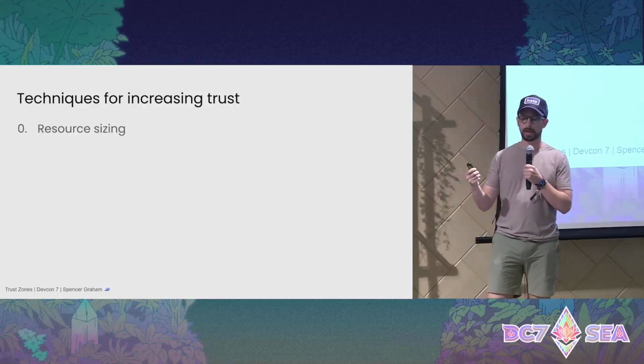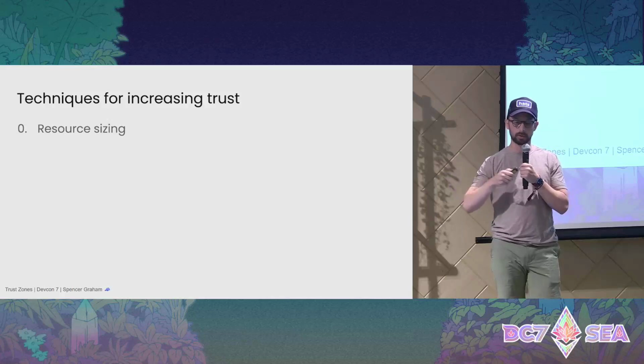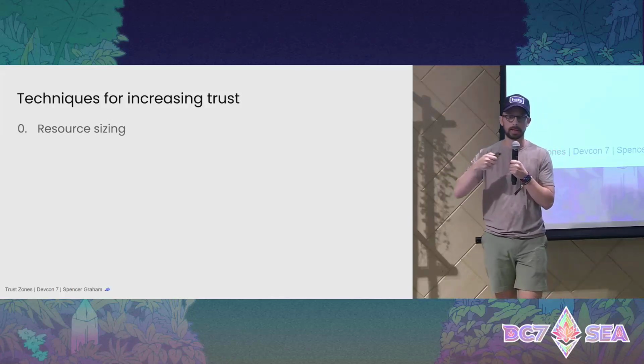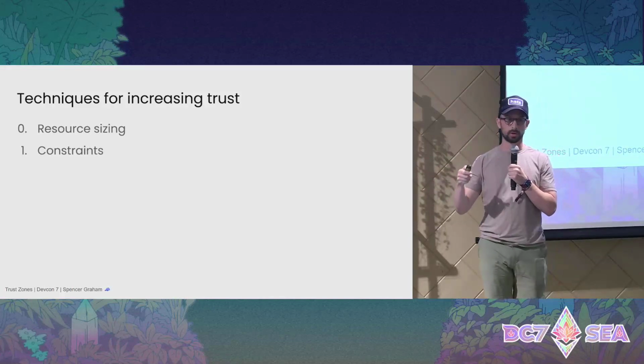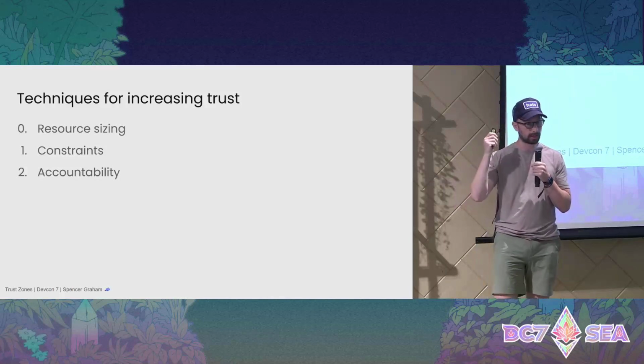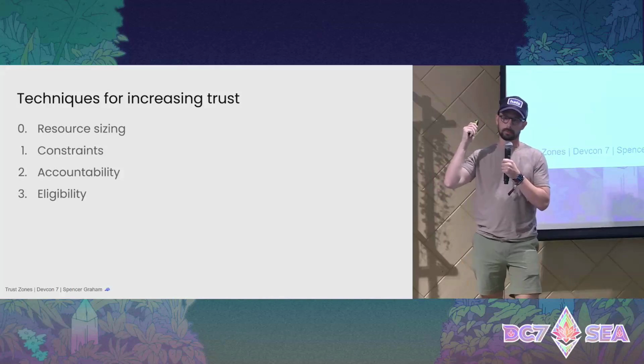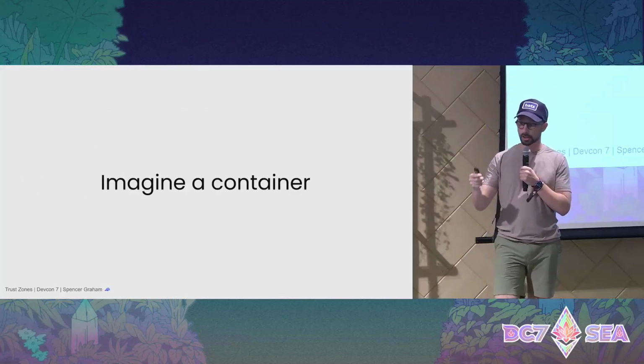So what are the techniques we have for increasing trust? One is we can limit the size of the resources that we delegate to our agents. We can create constraints around what they can do with those resources. We can hold them accountable, and we can apply eligibility criteria. So imagine a container.